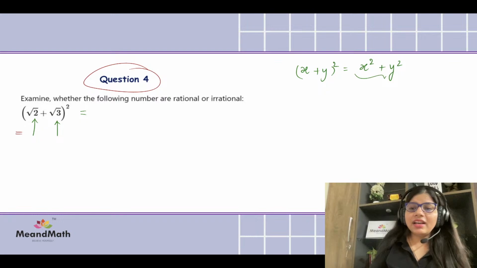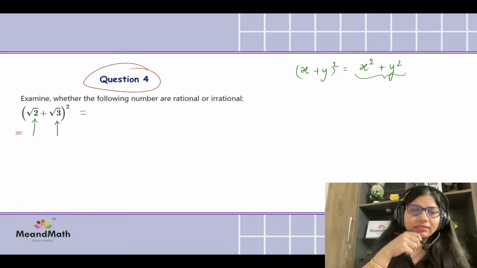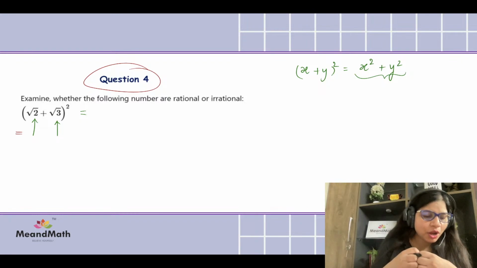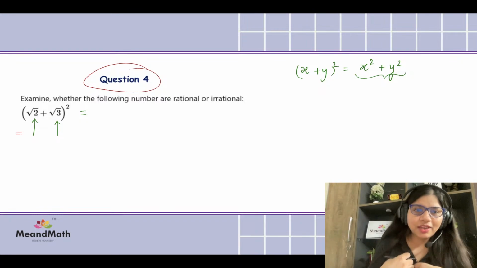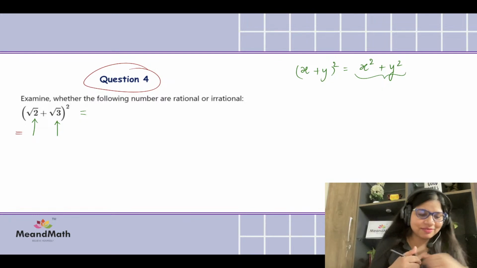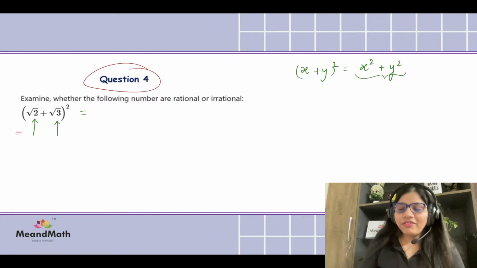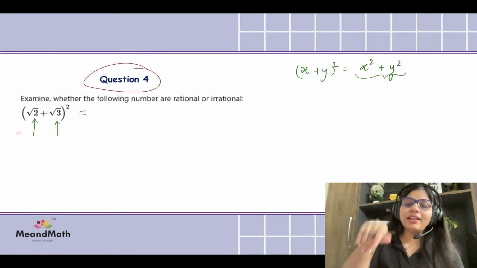Tell me if you get the same thing. Sometimes do you make mistakes like this, or is it only me who makes mistakes like this? When you have to square, sometimes do you make mistakes like this? If you make mistakes like this, then I have another magic for you.